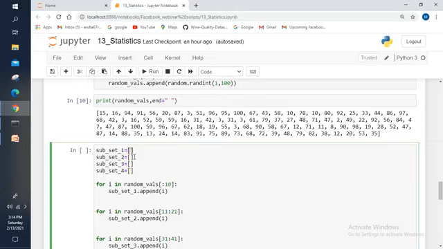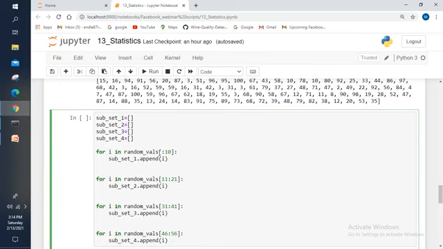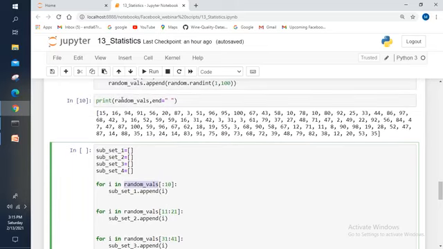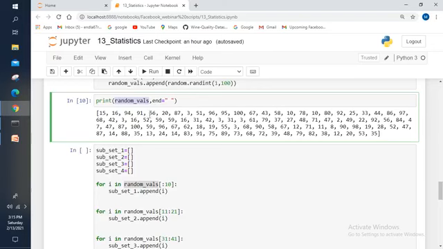I stored that empty list into the subset 1 variable name. Now I'm going to take the samples from this entire population equally. So I decided to take 10 samples in each and every subset, right? In the random_vals variable name we have stored our random values. See, in this random_vals only we have stored our data.